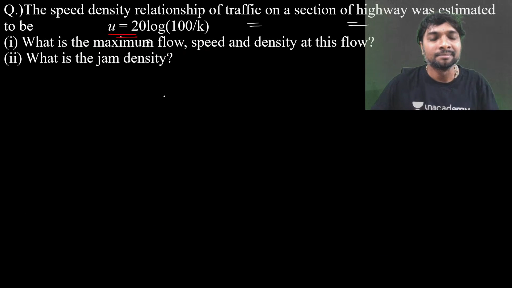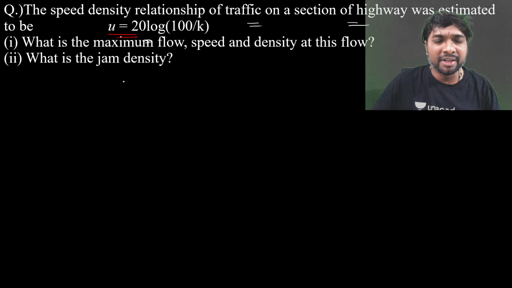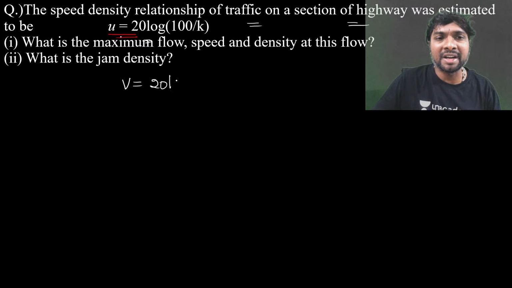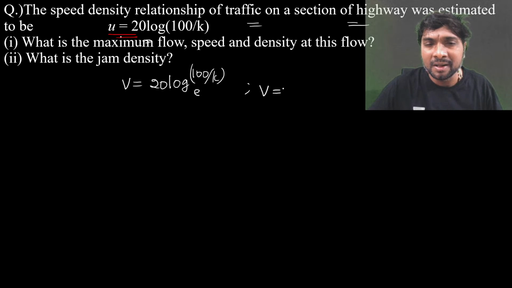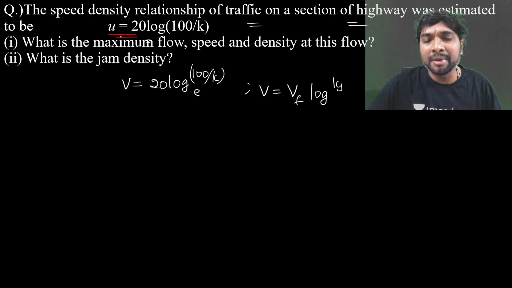Don't worry. Right. So u equal to u or v, whatever it is, right? V equal to 20 into log, log means natural logarithm, no? Log 100 by k to the base e. What is that exponential model or Greenberg model? What is the format? V equal to Vf into which one? Log kj by k, na?